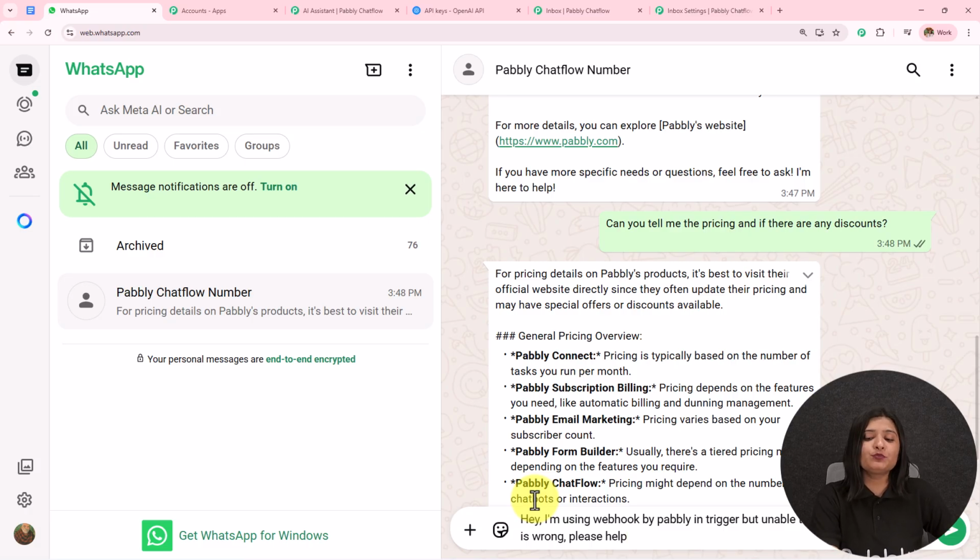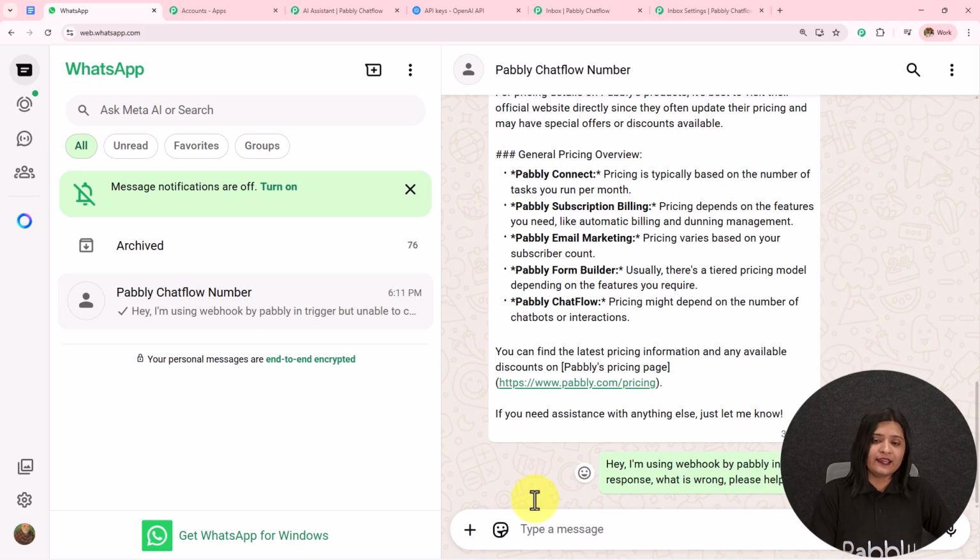Hey, I'm using webhook by Pabbly in Trigger but unable to capture response. What is wrong? Please help. I have sent this message. If I receive the reply based on the same query, then this is going to show us that the AI agent which we have just created is working fine.